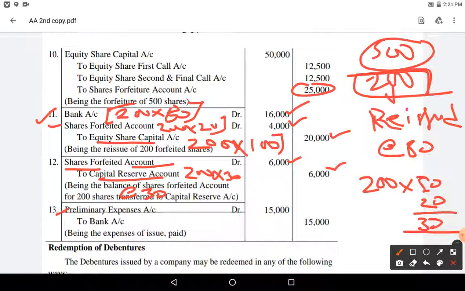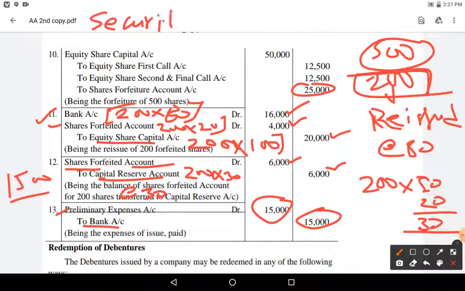Next, preliminary expenses account to bank account, because there is 15,000 expenditure, preliminary expenses to bank 15,000. You can write one more entry relating to these preliminary expenses. I said preliminary expenses can be adjusted from securities premium. So for that purpose we need to write one more entry. I am writing it here at the top. So securities premium account,